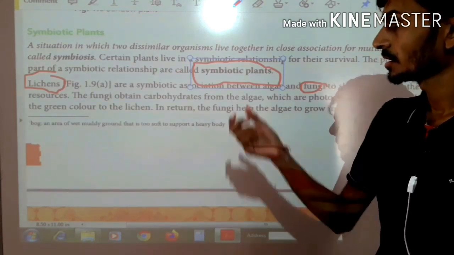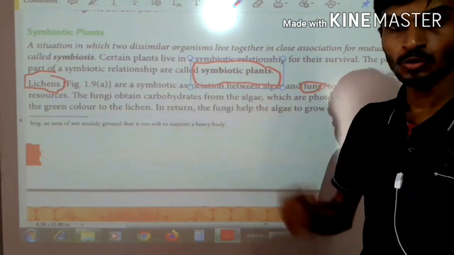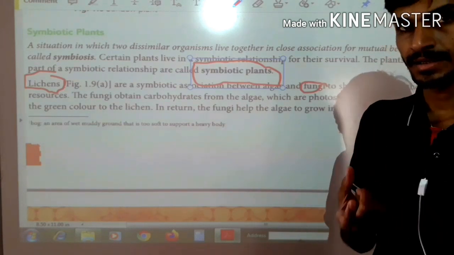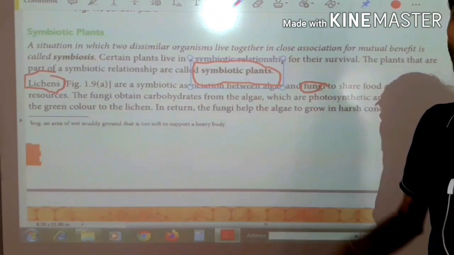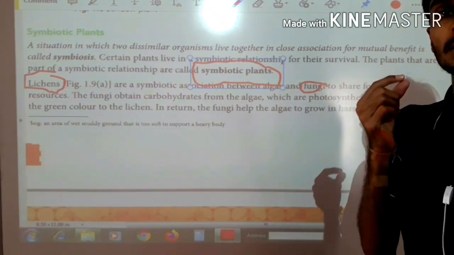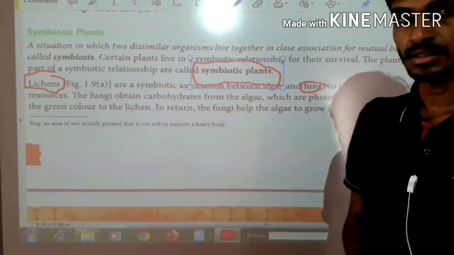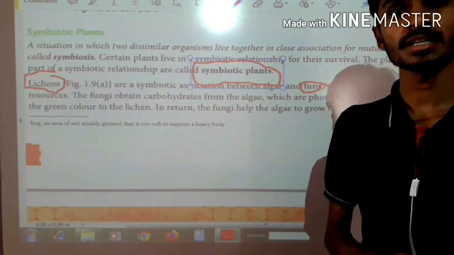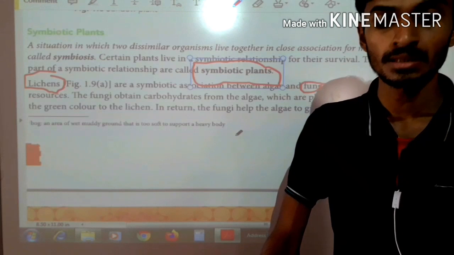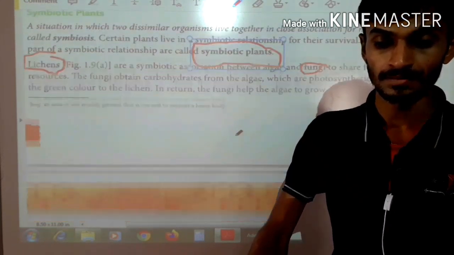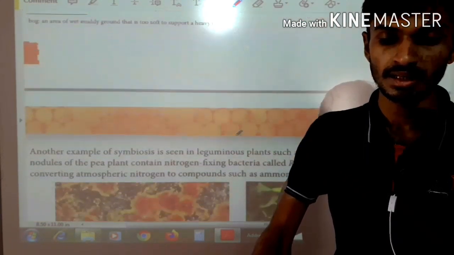So algae give carbohydrates to fungi, and in harsh conditions the fungi help the algae. That means there is a relationship between this fungi and algae.